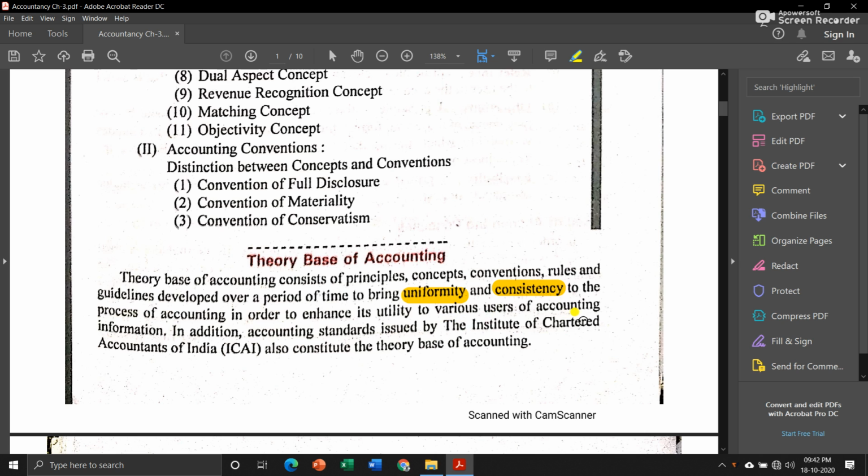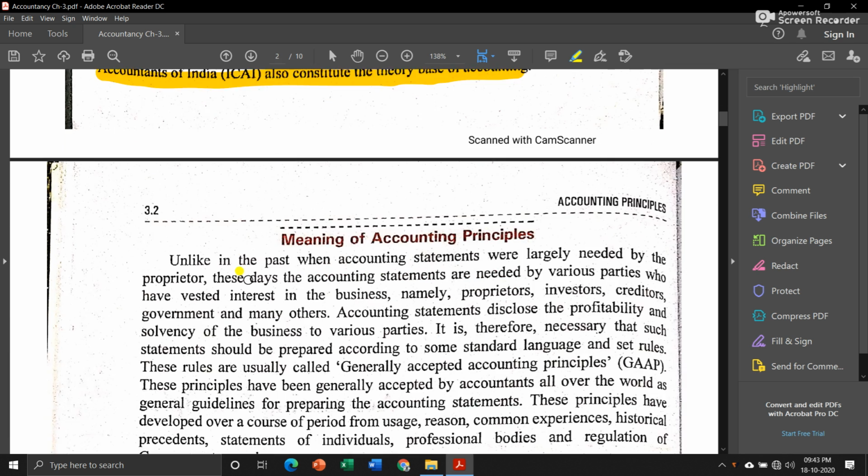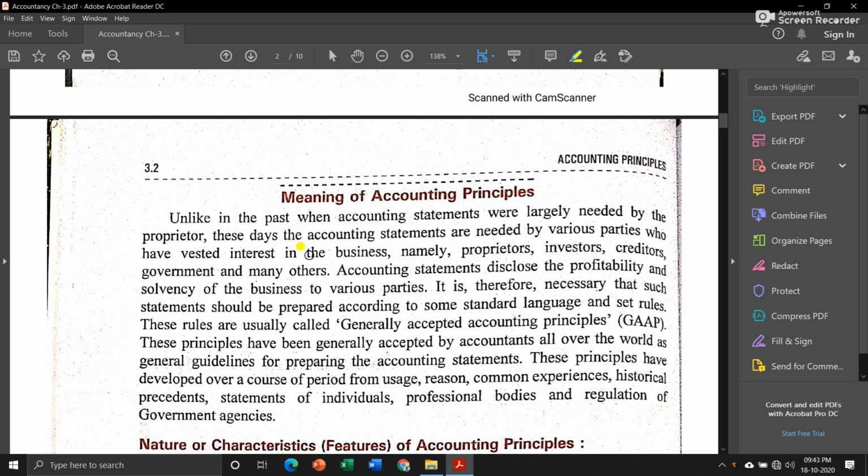Then the Institute of Chartered Accountants of India, ICAI, also constitutes the theory base of accounting. Now this ICAI is the body which creates or looks after the principles of accounting. Now what is meant by accounting principles?